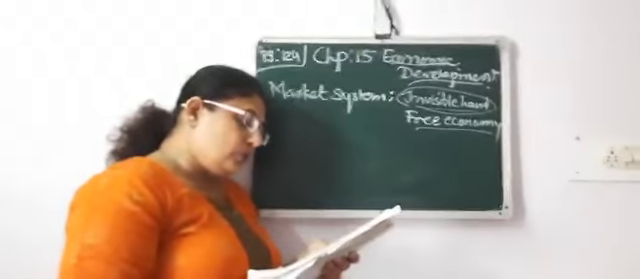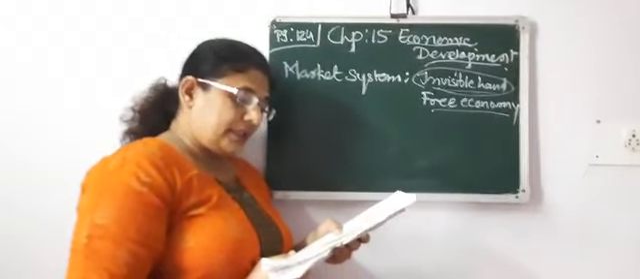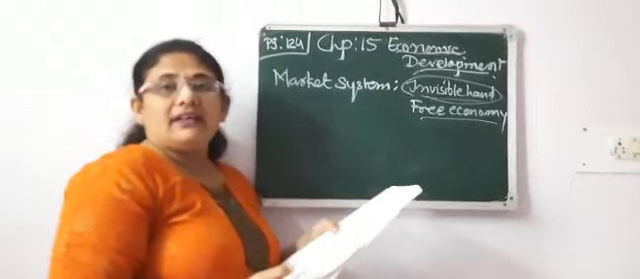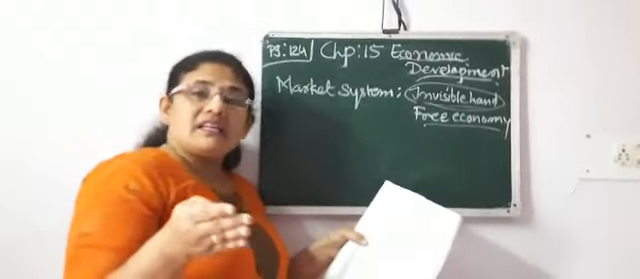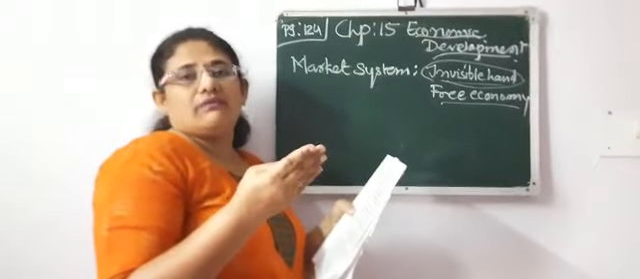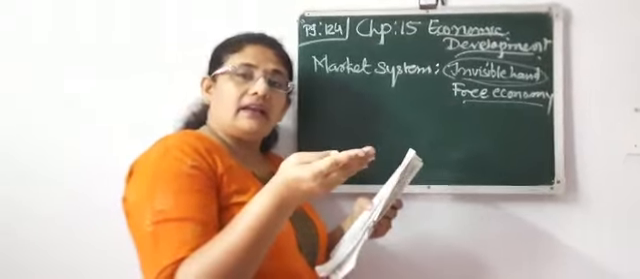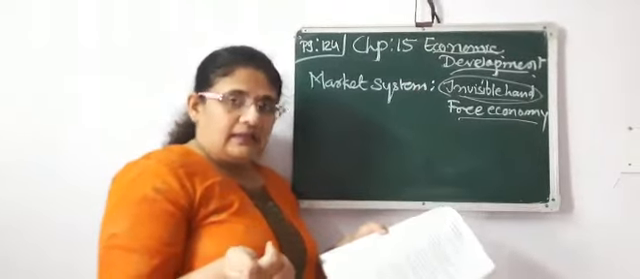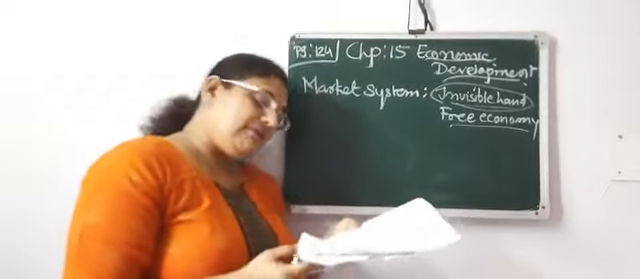Then, due to the centralization of property and income, there is an increase in disparity of income. Disparity of income means there is a very big gap in income. The rich people are getting a large amount of income, while the poor people are getting nothing. So disparity of income will increase.